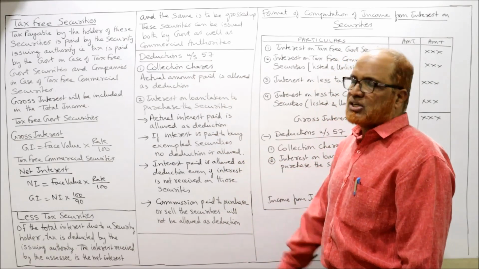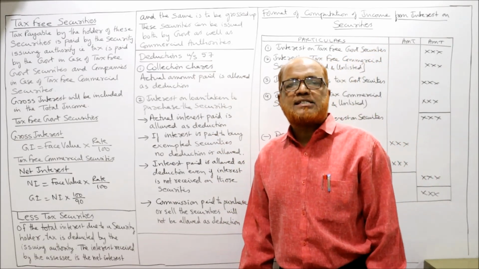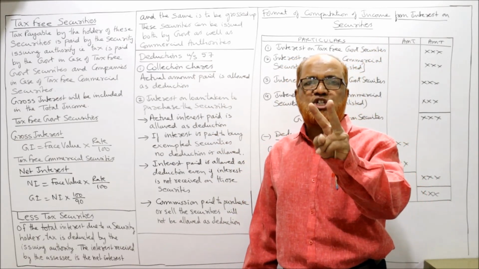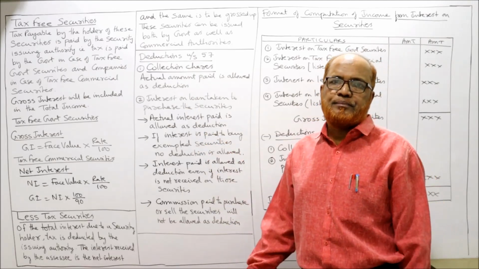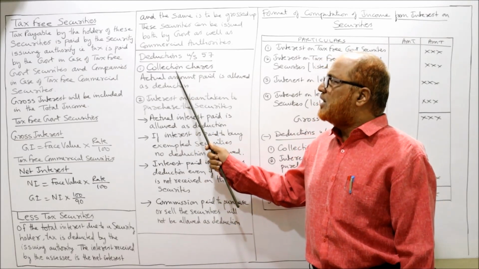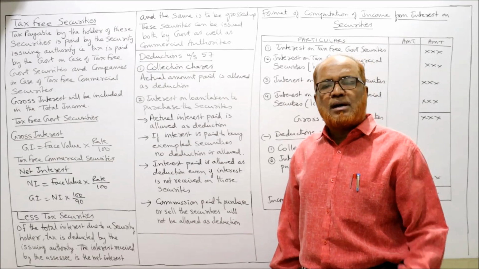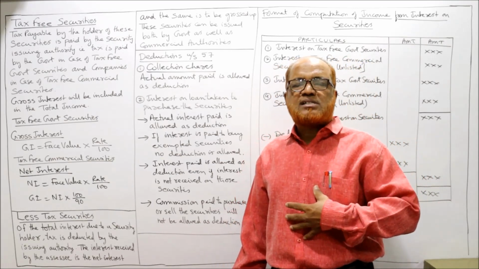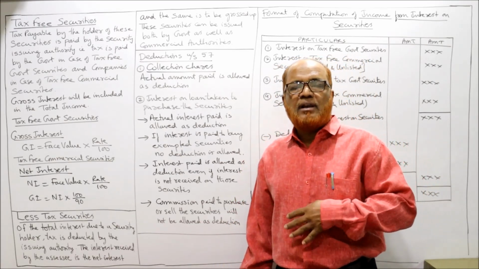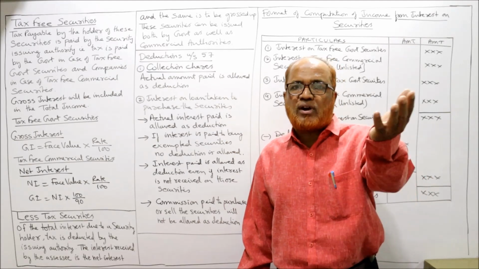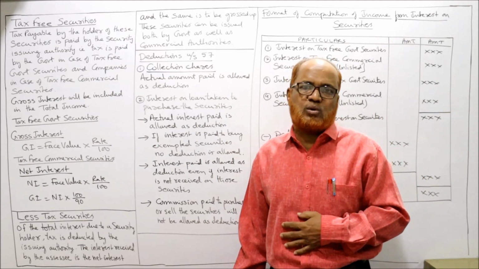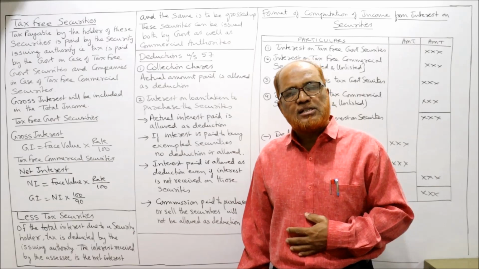Now deductions under section 57. The Income Tax Act has allowed two deductions under section 57. The two deductions are, first, collection charges. Sometimes what will happen, the investor or SSC will pay some collection charges for collecting the interest on security.